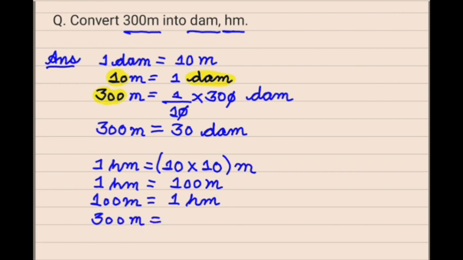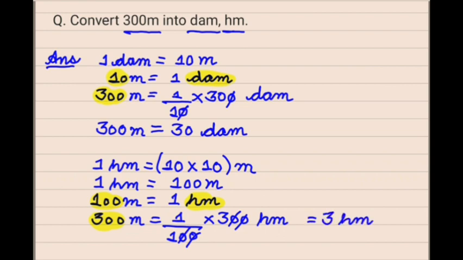The 100 will go in the denominator, 300 will go in the multiplication, and our unit should be hectometer. Solving this, we get the answer as 3 hectometer. So the first answer is 300 meter equals 30 decameter, and the second answer is that 300 meter also equals 3 hectometer.